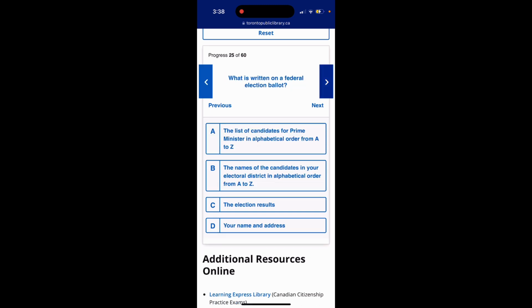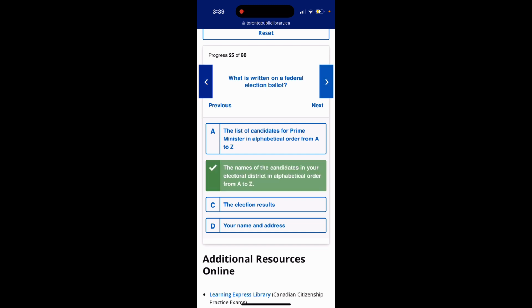Question 25. What is written on a federal election ballot? Option A, the list of candidates for Prime Minister in alphabetic order from A to Z. Option B, the names of the candidates in your electoral district in alphabetic order from A to Z. Option C, the election results. Option D, your name and address. The answer is option B, the names of the candidates in your electoral district in alphabetic order from A to Z.